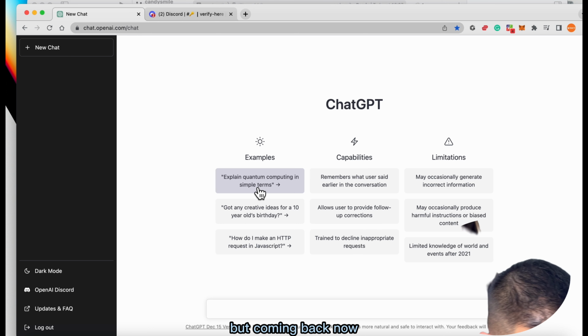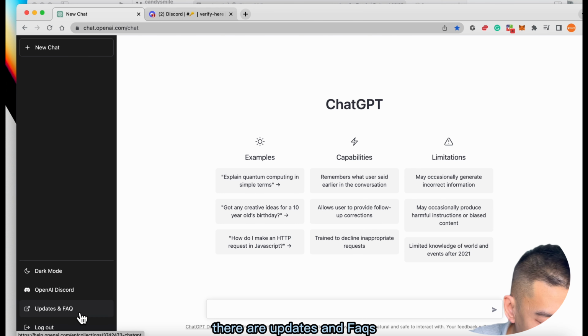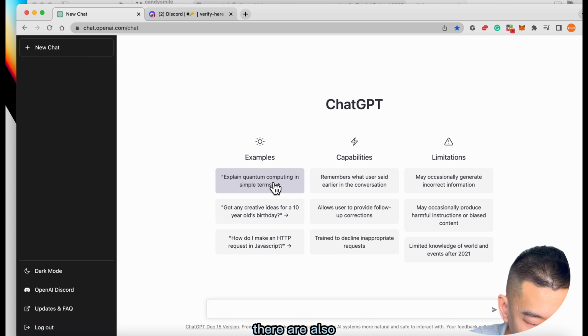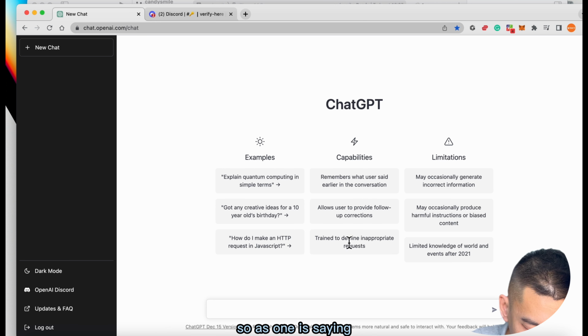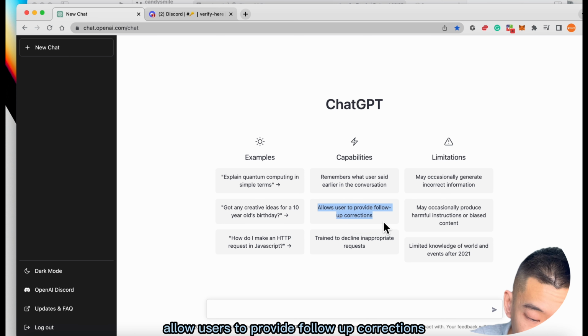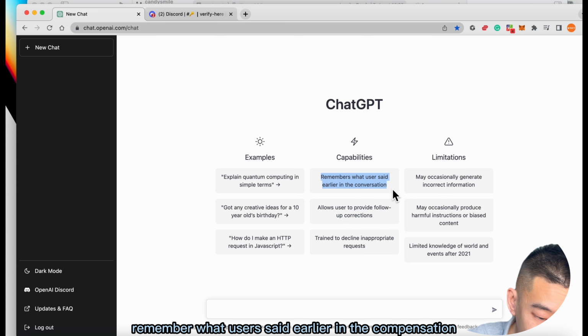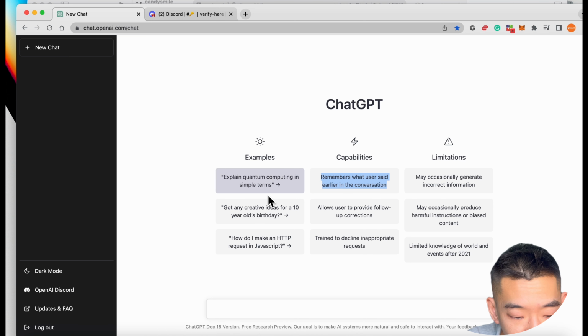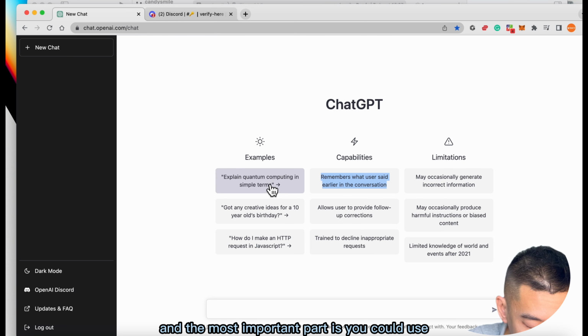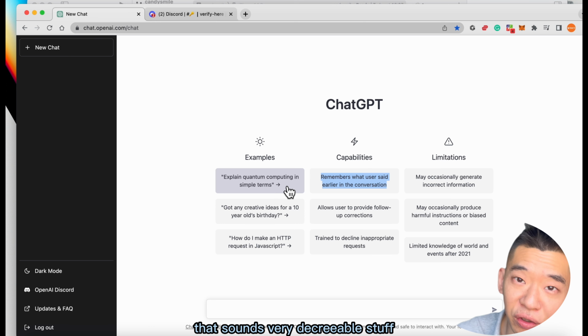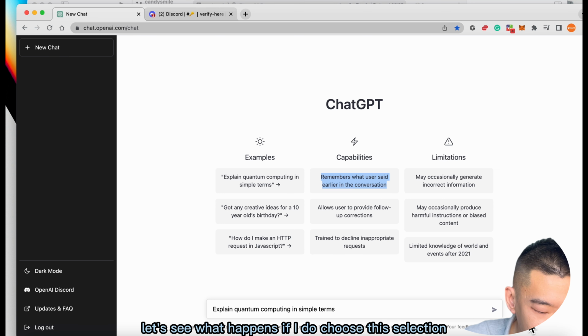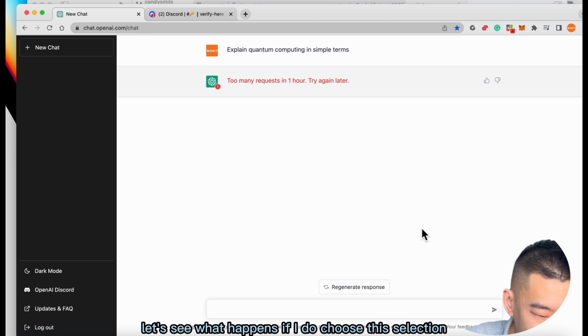But coming back now, there are updates and FAQs. There are also conversations that are already being displayed. Some examples: trained to decline inappropriate requests, allow users to provide follow-up corrections, remember what users said earlier in the conversation. And the most important part is you could use it to explain quantum computing in simple terms. What is that? That sounds like very degree-level stuff. Well, let's see what happens if I choose this selection.